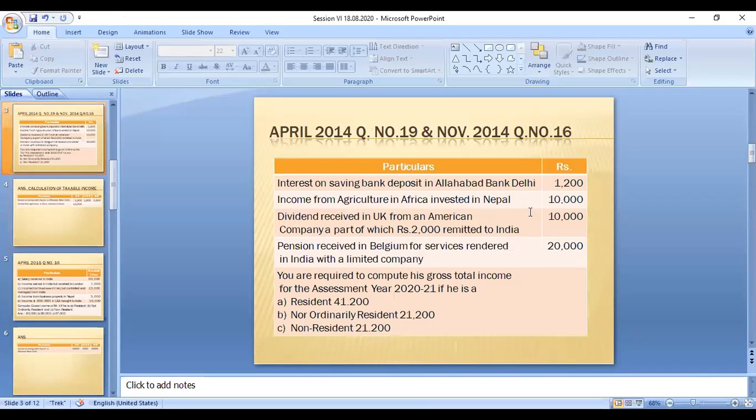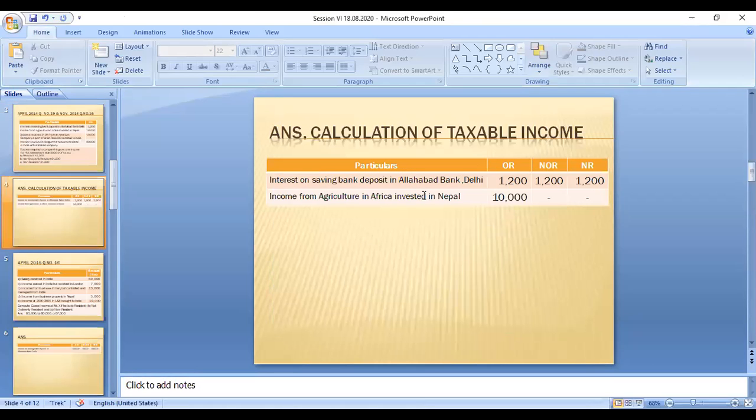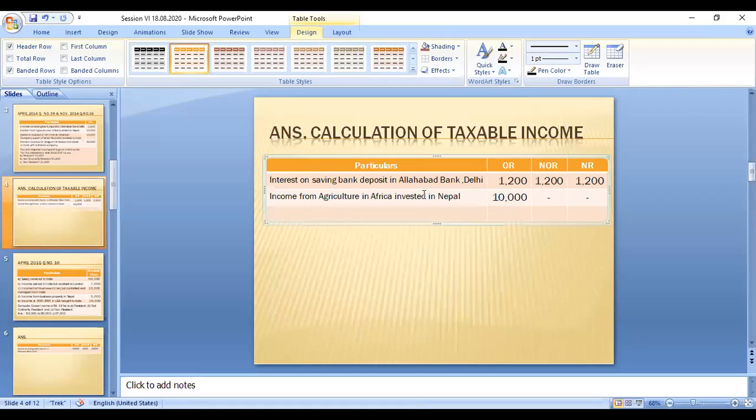And the next category: dividend received in UK from an American company. A part of it, 2,000, is remitted to India. The amount remitted to India is not taxable. So this 10,000 is an amount of income. Dividend received: if it is an Indian company's dividend, it is exempted. It is not an Indian company; the company is in the UK, an American company. A part of it is remitted to India, and the remitted amount is not taxable. So a dividend from a foreign country is not taxable.